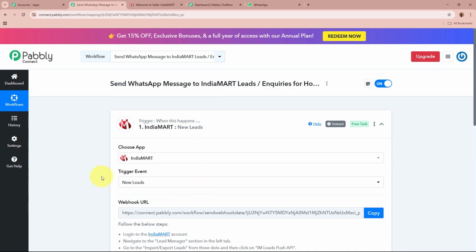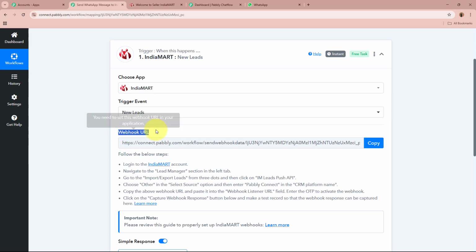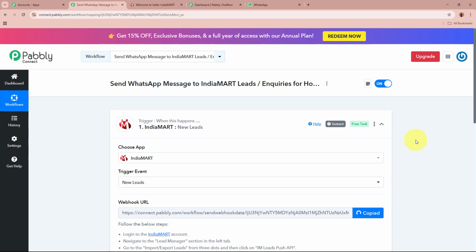After selecting the trigger application and the event, you can see that Pabbly Connect has provided us with a webhook URL. Now using this unique webhook URL, we're going to build a connection between IndiaMART and Pabbly Connect by following the steps given here below in the help desk. So firstly, I'm going to copy this URL from here.